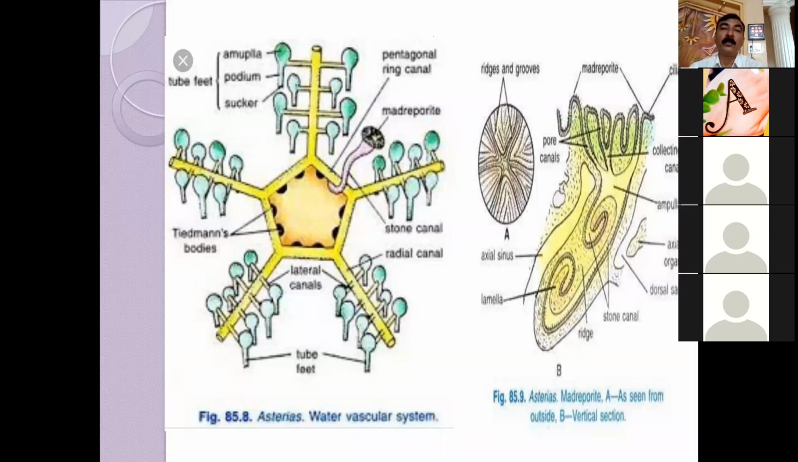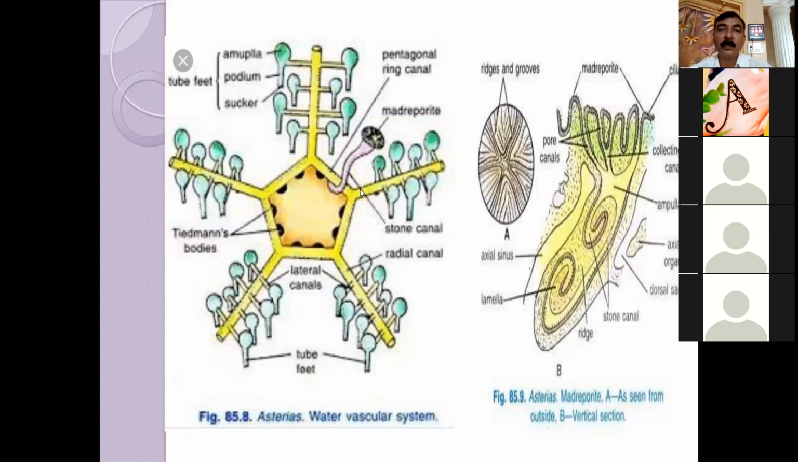मैंने सबसे शुरुआत में ही बताया था कि in this particular water vascular system, sea water is entering through the madreporite, but inside this water vascular system, there is a presence of amoebocytes. Now these amoebocytes may be produced by Tiedemann's bodies, and they remain in the water vascular system. Okay. Then radial canal. These are the radial canal.